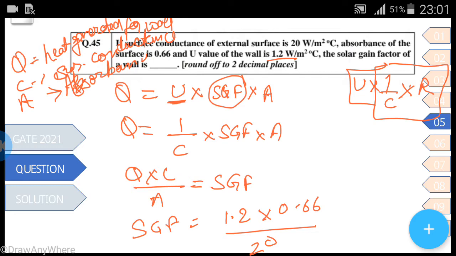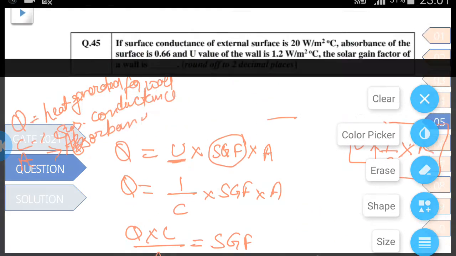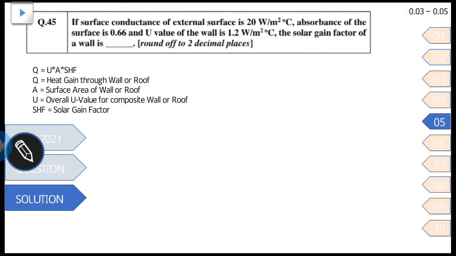When you solve this, the answer would be 0.0396. Let's check the GATE answers: 0.03 to 0.05. So when you round off 0.039, it would be 0.04.